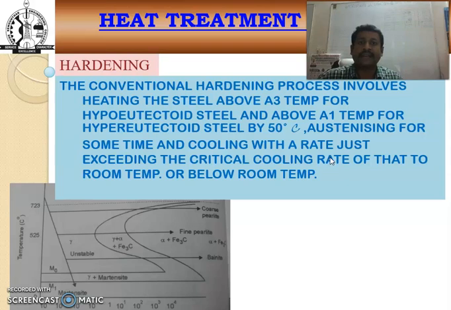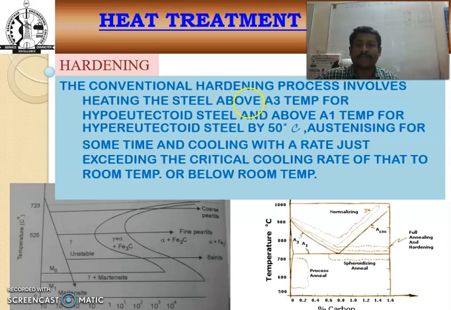The hardening process involves heating a steel above the A3 line temperature for hypoeutectoid steel, and above the A1 temperature for hypereutectoid steel, by up to 50 degrees Celsius, and then we get an austenite structure. Holding in austenite for some time, and then cooling at a rate exceeding the critical cooling rate down to atmospheric room temperature or below room temperature. So heating a steel above the upper critical temperature, holding at that temperature, and then cooling to room temperature is called the hardening process.